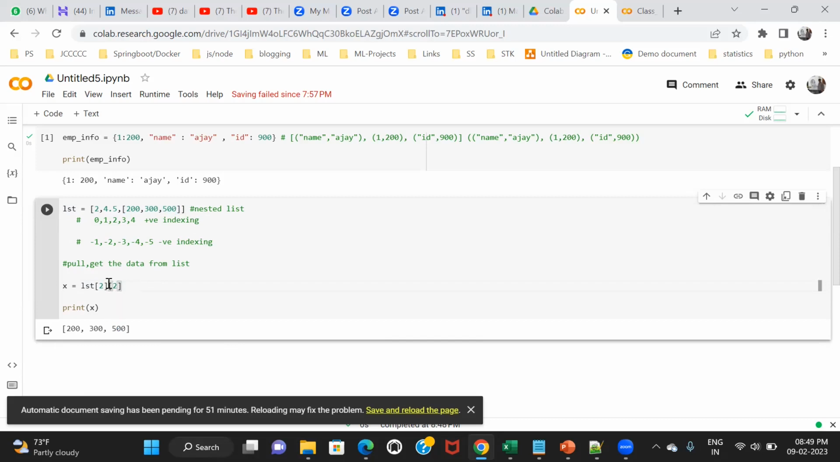So you have to use 2 two times. The first time will give you a list. Because I want to pull the individual data, I have to do indexing again on this list. So again I will do indexing 2, and it will give me 500. You got this concept? Anyone, any doubt here?